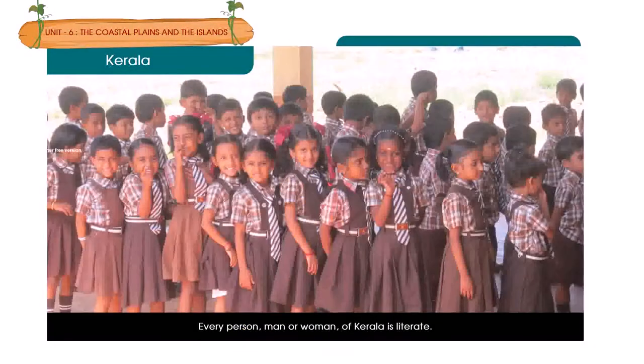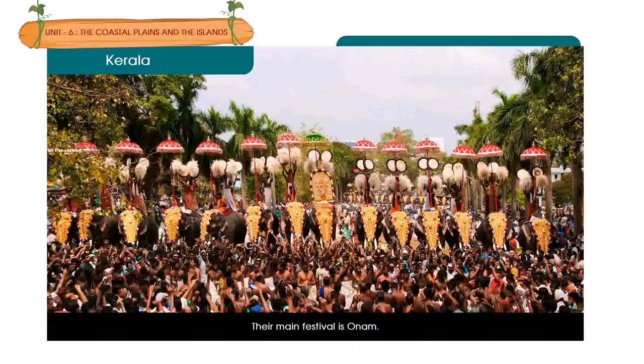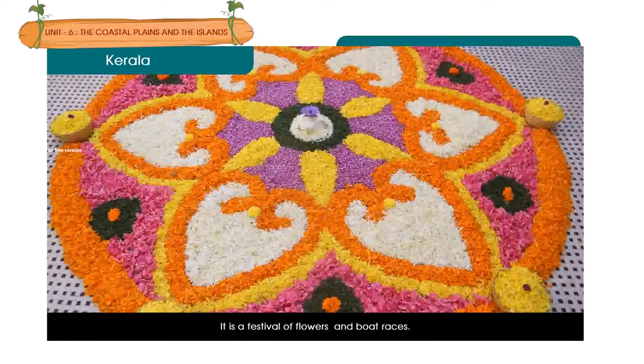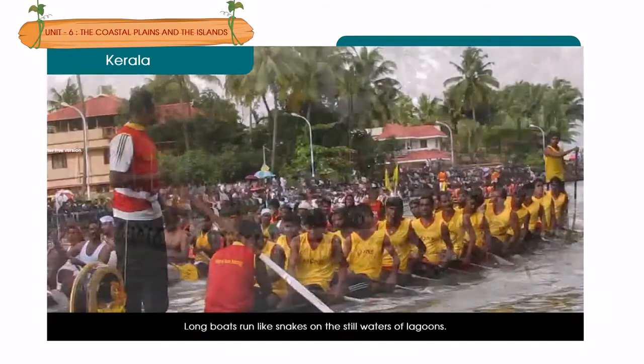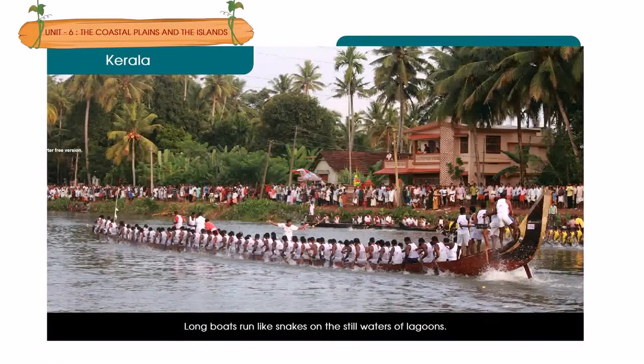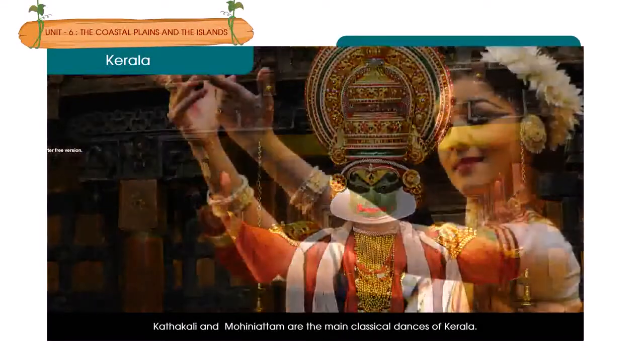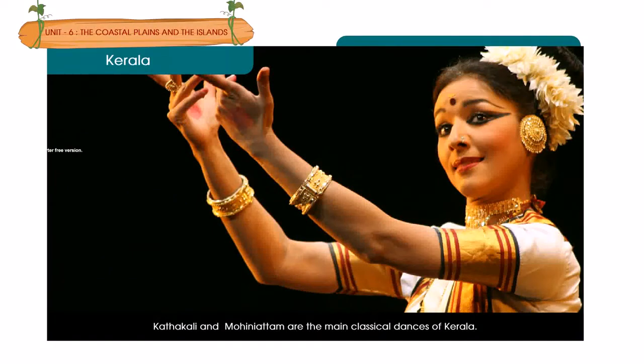Every person, man or woman, of Kerala is literate. Their main festival is Onam. It is a festival of flowers and boat races. Long boats run like snakes on the still waters of lagoons. Kathakali and Mohiniyattam are main classical dances of Kerala.